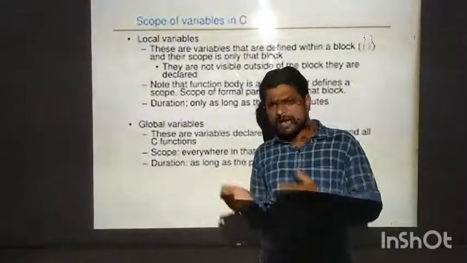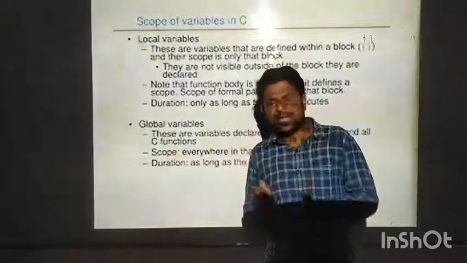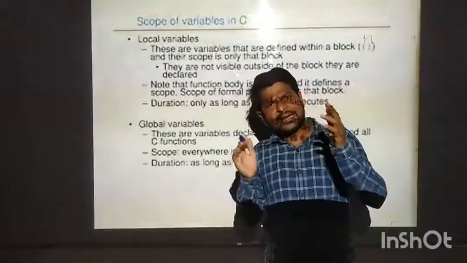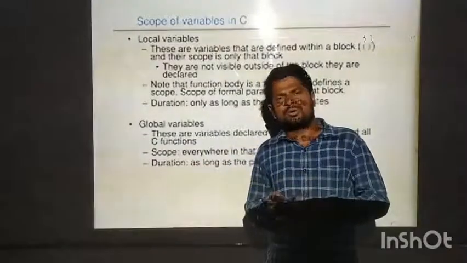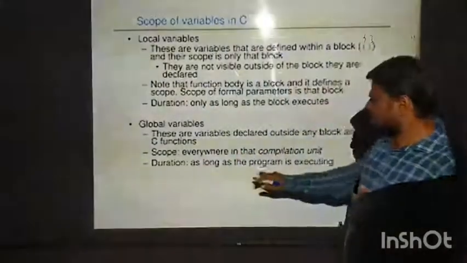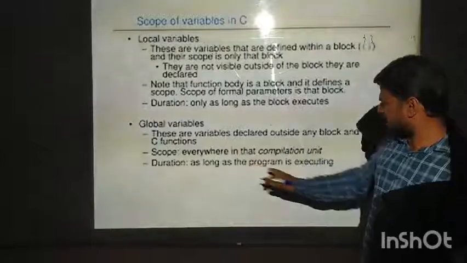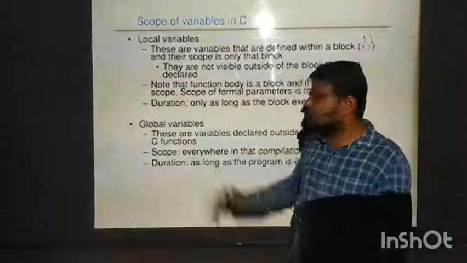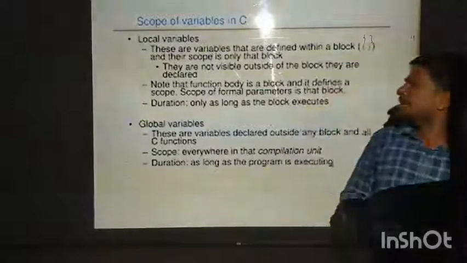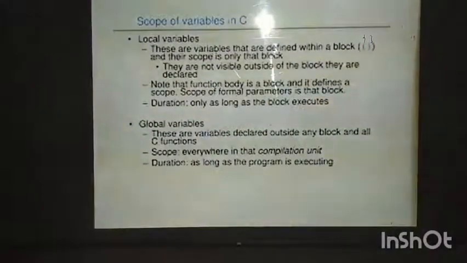Declaring the variable means if you want to use some value, you have to declare it as a variable. Duration means as long as the program is executing. During complete execution, this global variable will exist. This is the scope of a variable.